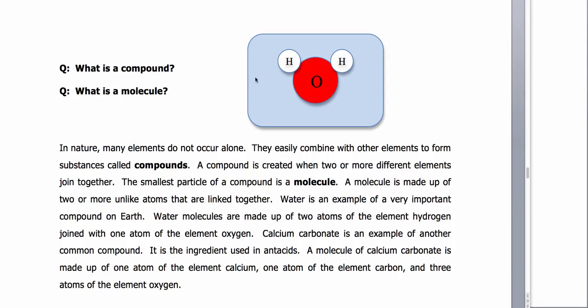So most of you are probably familiar with this water molecule. Most of you have probably seen this before. And this is basically an oxygen atom that has two hydrogen atoms bonded to it, or connected to it. But in science we say bonded. And so this is a special type of particle because the two hydrogen atoms are bonded to this oxygen atom and they don't want to let go. And the oxygen atom doesn't want to let them go. So this particle kind of stays all together.